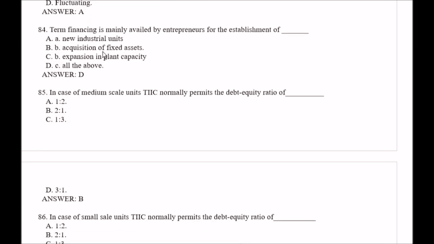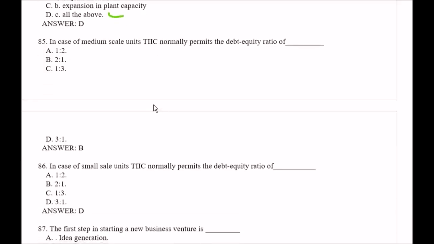Question number 84. Team financing is mainly available for entrepreneurs for the establishment of: option A, new industrial unit; option B, acquisition of fixed assets; option C, expansion in plant capacity; option D, all of the above. So the right answer is option D, that is all of the above. Question number 85. In case of medium scale unit, TIC normally permits the debt equity ratio of: option A, 1:2; option B, 2:1; option C, 1:3; option D, 3:1. So the right answer is option B, that is 2:1.